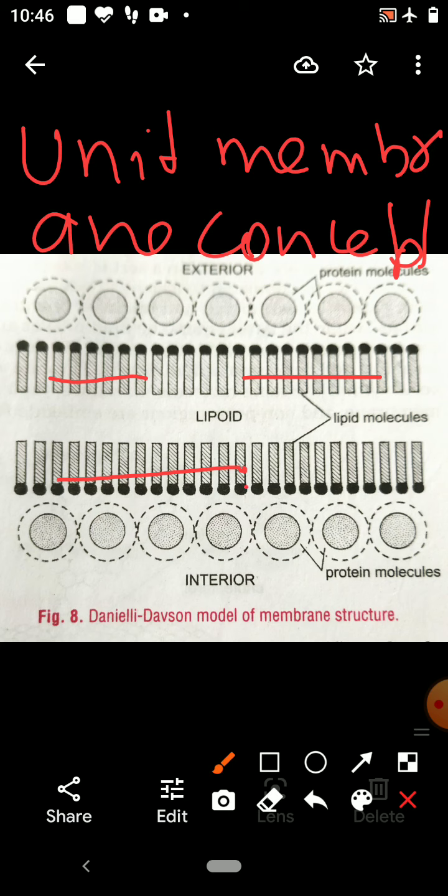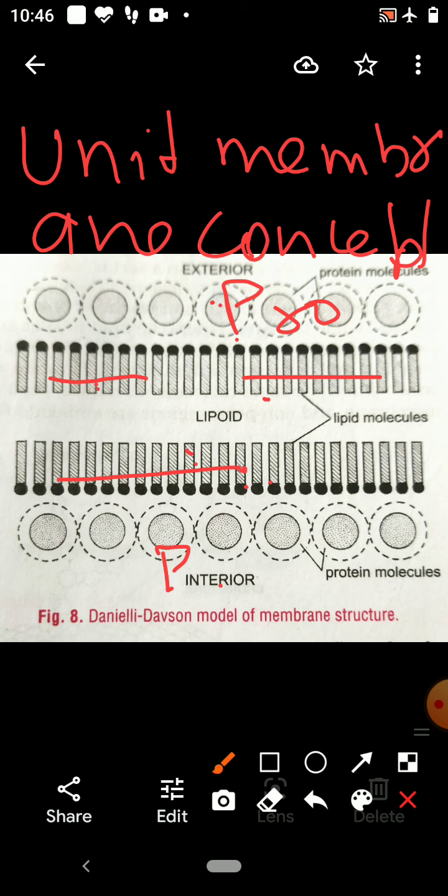When it was studied with the help of the electron microscope, it was found that the cell membrane is made up of three layers. On either side of the lipid layer is a layer of protein. So this is the protein layer, this is also a protein layer, this is the interior layer, this is the exterior layer, and in the middle is the bilayer of lipid.